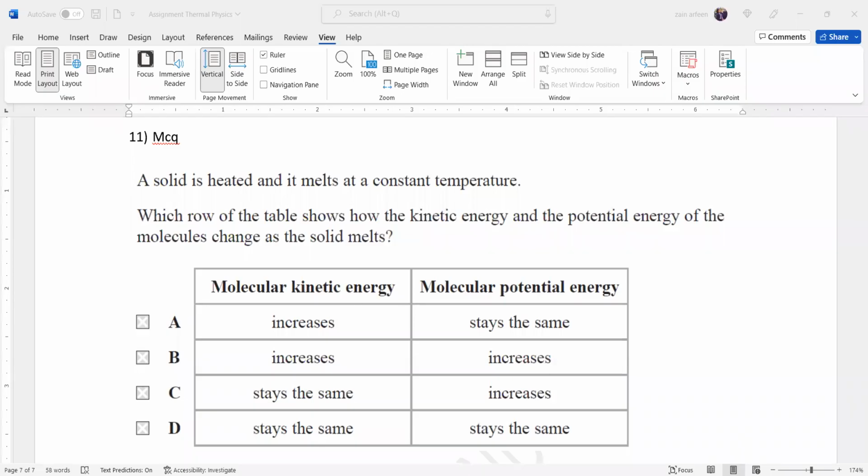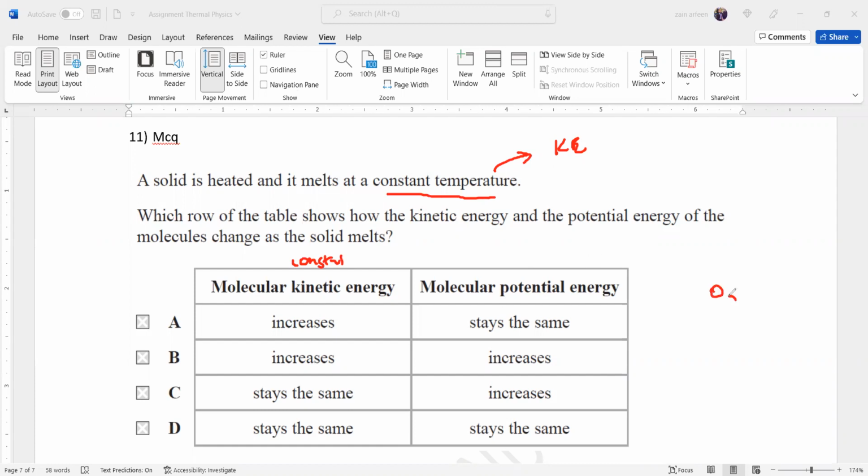For this question, a solid is heated and it melts at a constant temperature. Remember, whenever the temperature is constant, because temperature and kinetic energy are directly proportional, if the temperature is not changing, the molecular kinetic energy should stay the same, or it should be constant. But what happened to the potential energy?